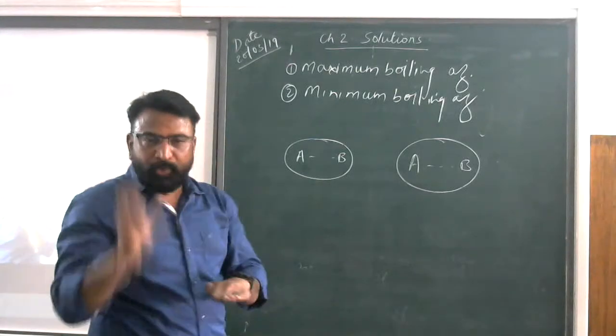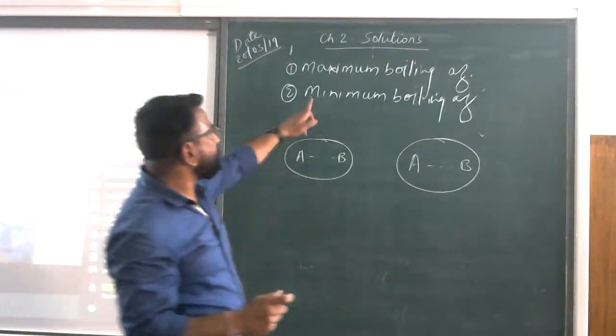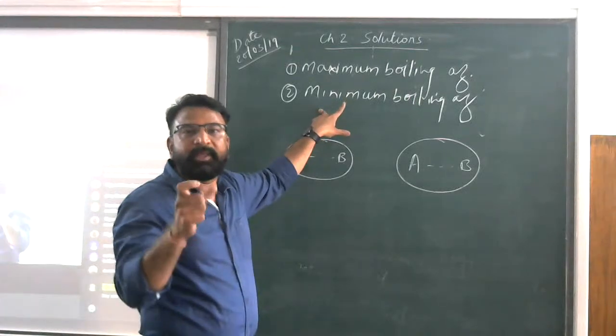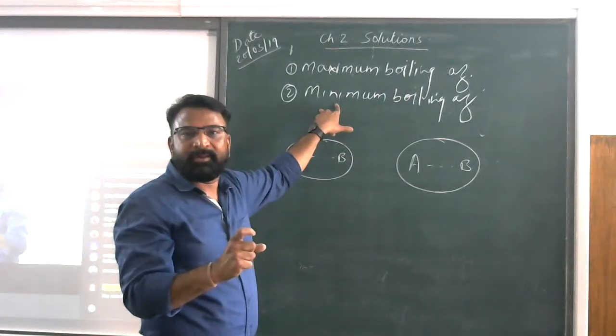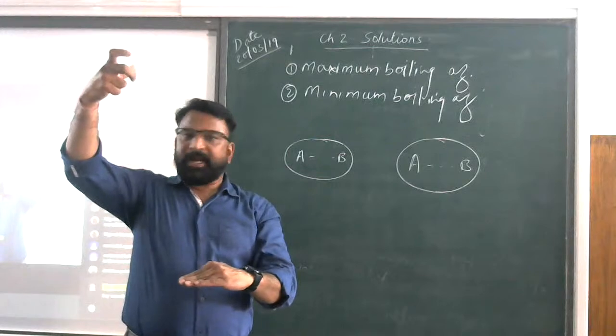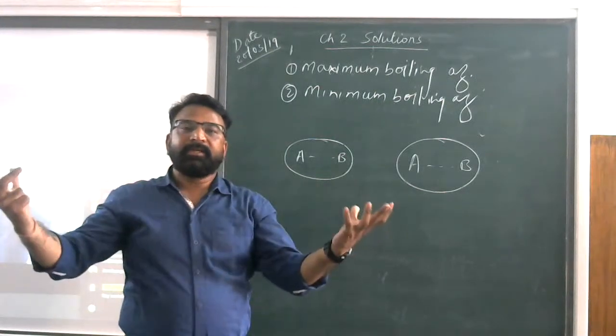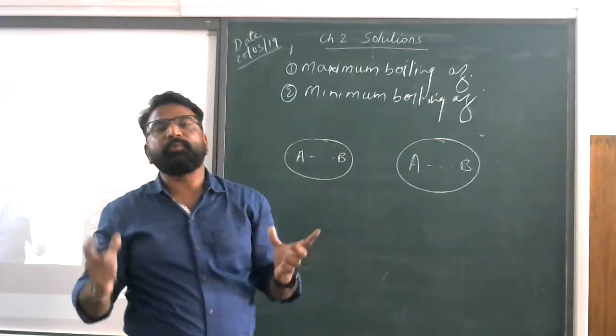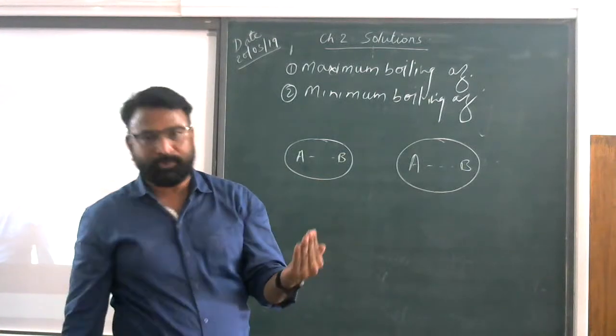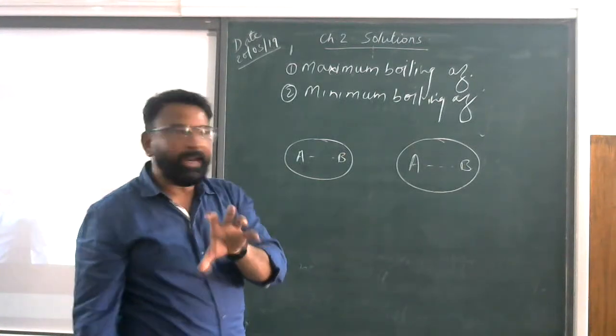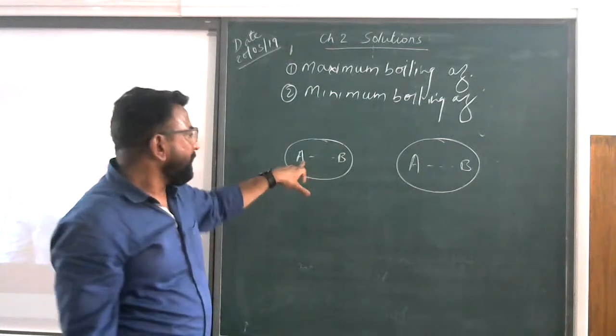Once they boil at the lower temperature, that is why these are called minimum boiling. They have the minimum boiling temperature. At the lower temperature, they will form larger vapors, and if you look at the vapors, they will show the positive deviation in Raoult's law. I hope you all understood this topic, or it is clear to you.